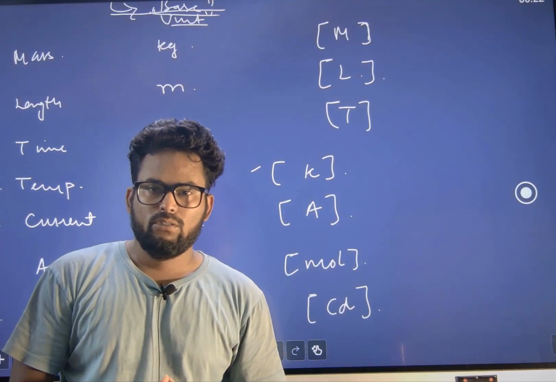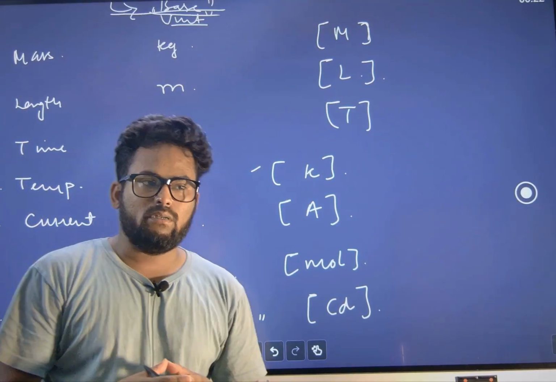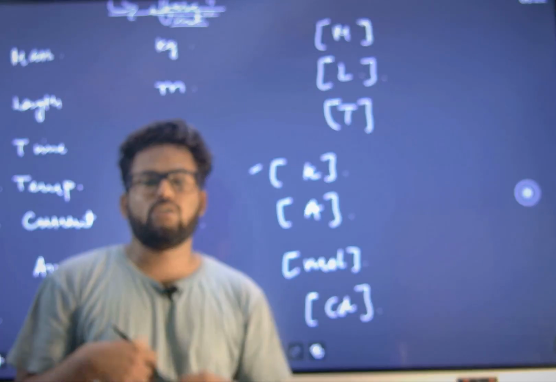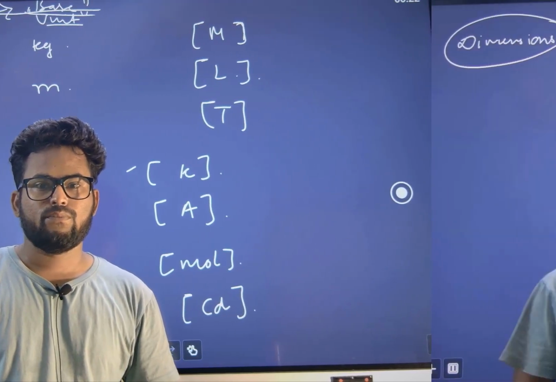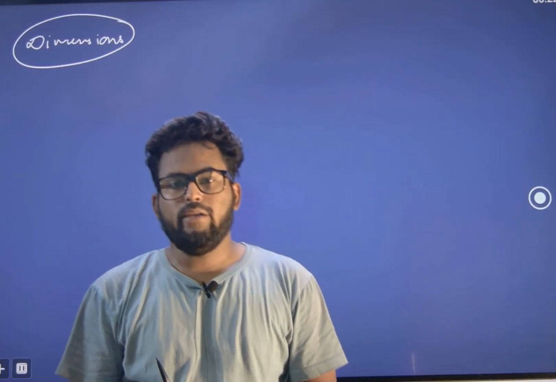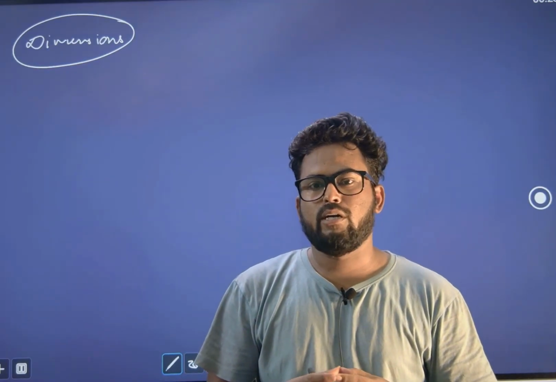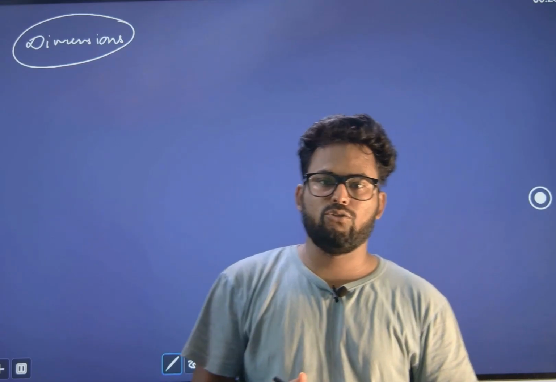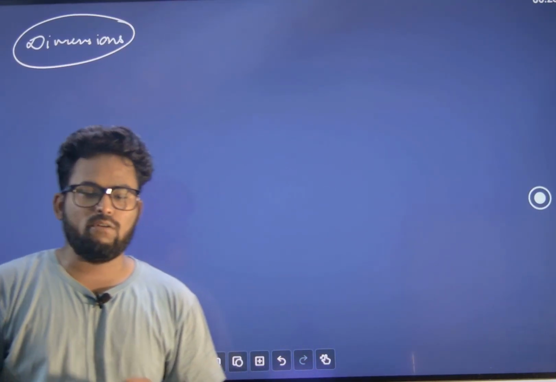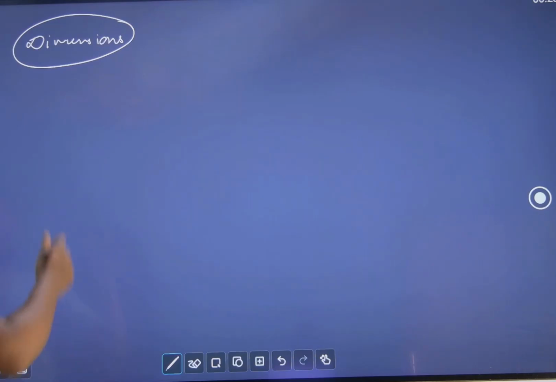You have to remember all of them, and based on them we will work on a lot of dimensions also. Okay, so let's work on the dimensional formulas of various physical quantities. Apart from those seven, which you always have to remember, we are going to derive some more dimensional formulas, and these you also have to remember because they are important ones. At least 30 to 35 dimensional formulas you have to remember so that you can solve a good number of questions also.